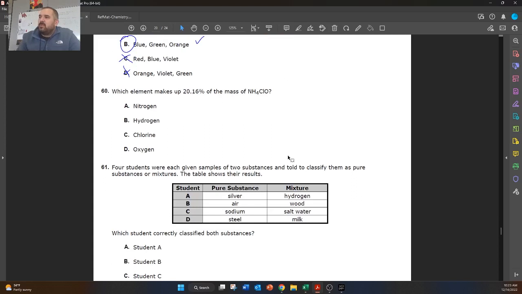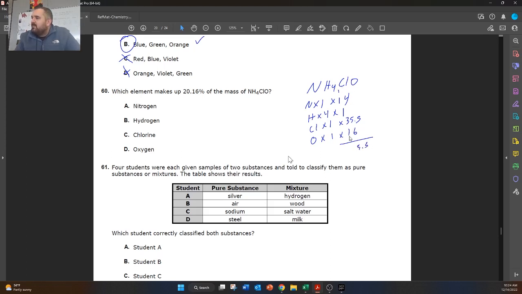Which element makes up 20% of the mass of NH4ClO? So first, we're going to calculate our molar mass. NH4ClO, we have nitrogen times 1 times 14, and then hydrogen times 4 times 1, Cl times 1 times 35.5, and then O times 1 times 16. And then we just add these together. So I'm going to use my calculator. Actually, there's no need. So we got 10 plus 5, and then 5, 1, 4, 5, 6, 7. So we got 75.5. That's our molar mass.